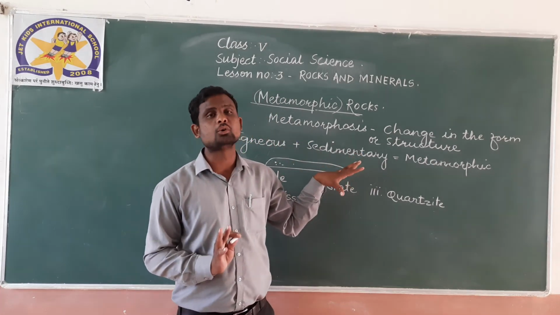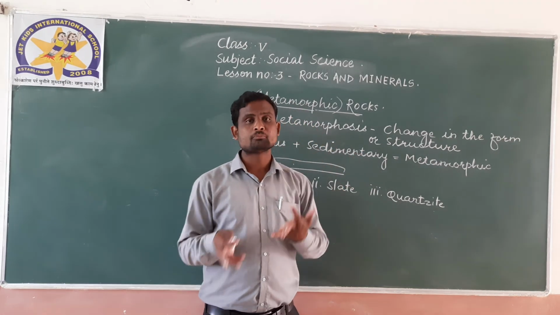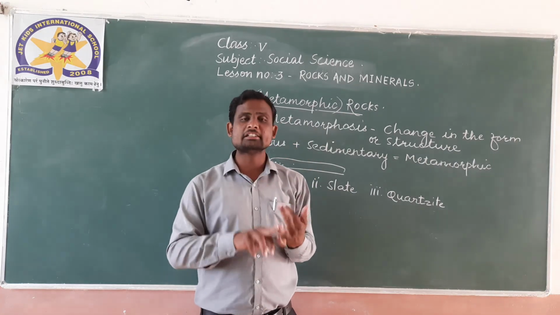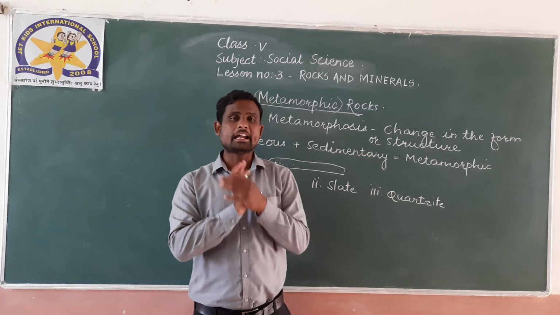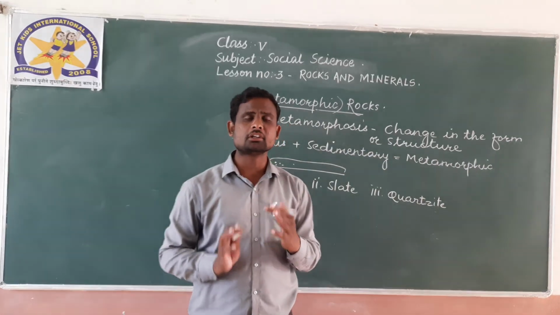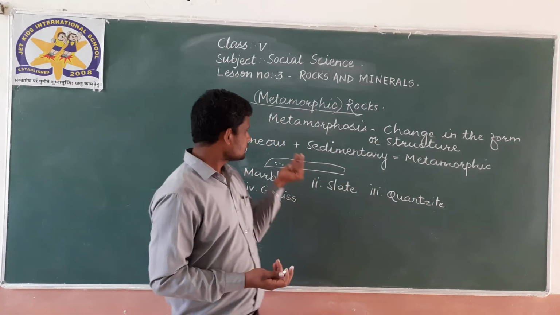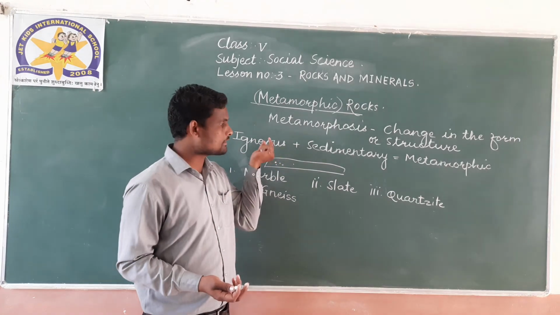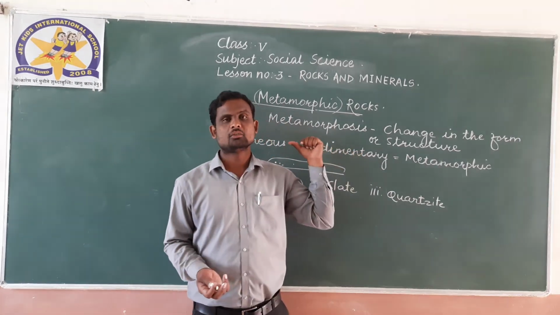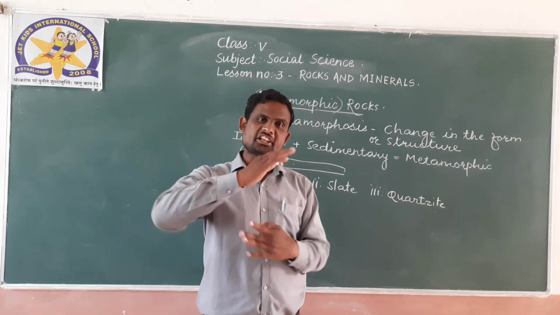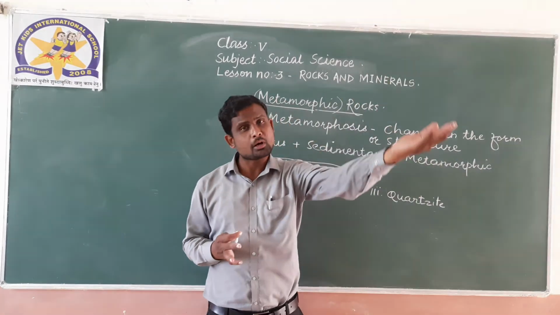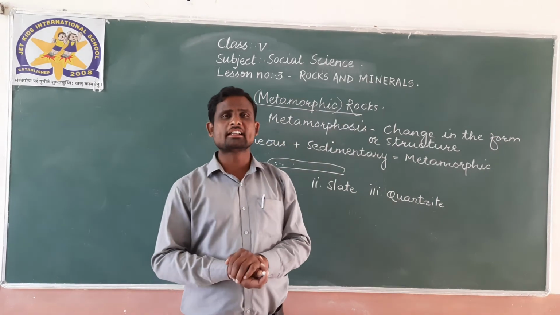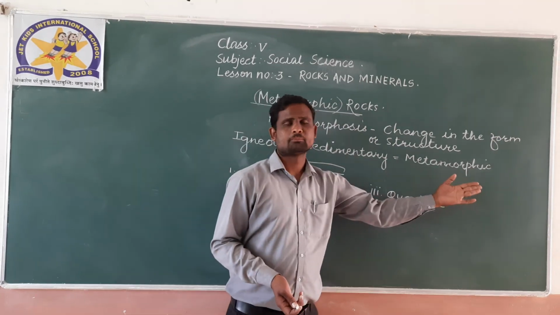One more time I tell you: when sedimentary and igneous rock get buried inside the earth, due to tremendous heat and pressure the minerals present in these rocks change, and a new type of rock is formed, called metamorphic rock.